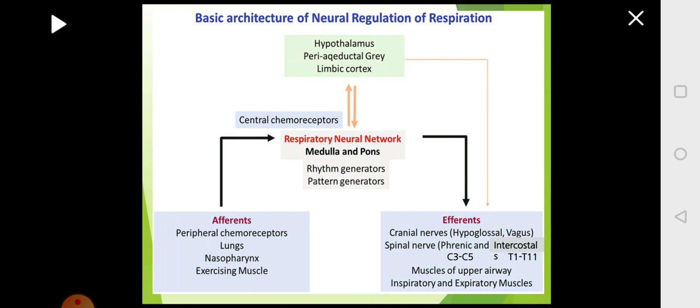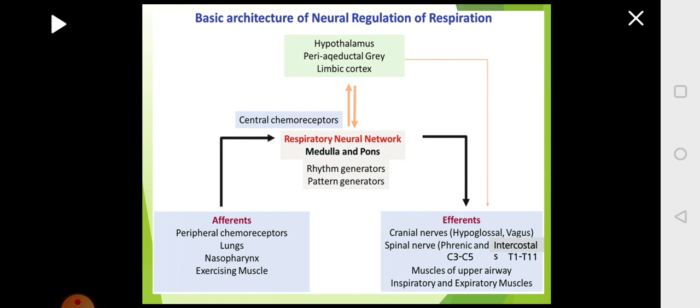When you are doing some activity like running or walking, the receptors will be sending signals to the brain. These are called afferents. Those arising from the chemoreceptors, those from the stretch receptors present in the lungs, those present in the nasal and pharyngeal region, the irritant receptors, and those from the muscle proprioceptors.